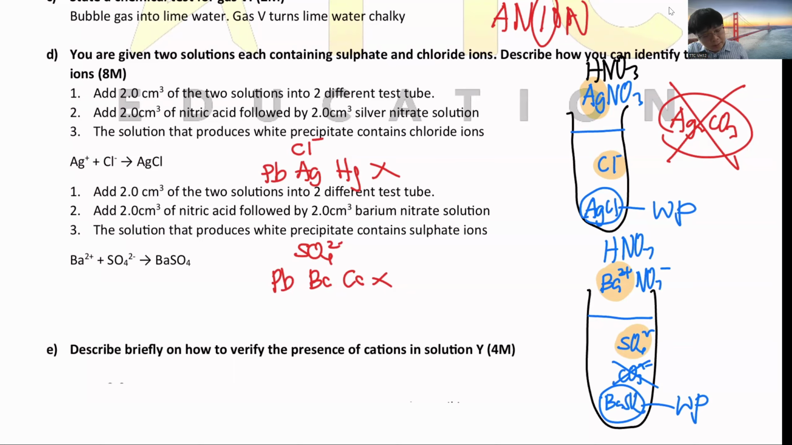So this is how you write the steps. Add the solution inside. Put nitric acid first to destroy the carbonate. Then add barium. If it meets SO4, it will come out as white precipitate. So the Ba will meet SO4 and become the white precipitate.